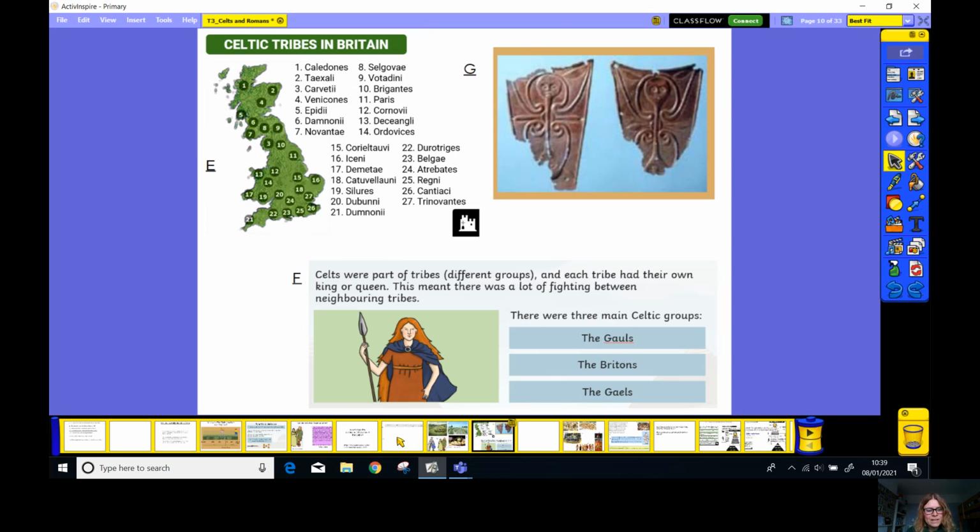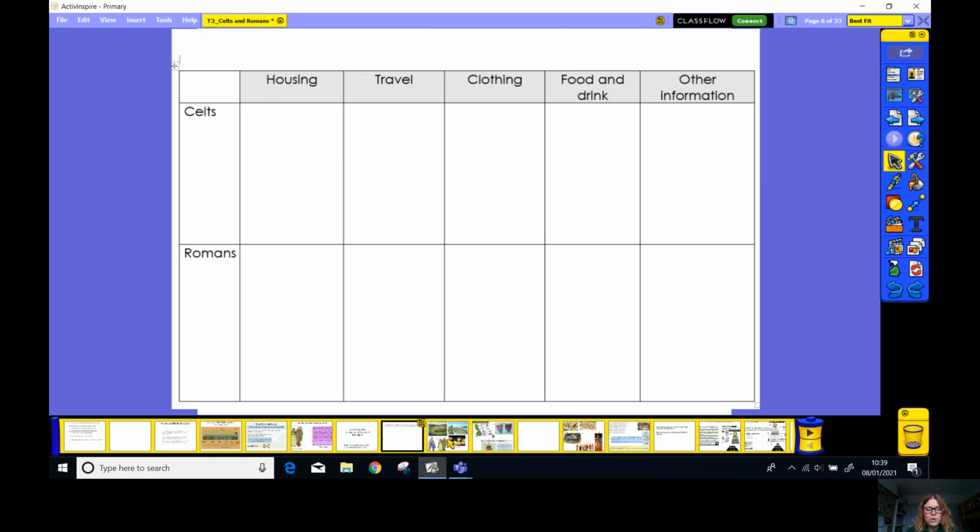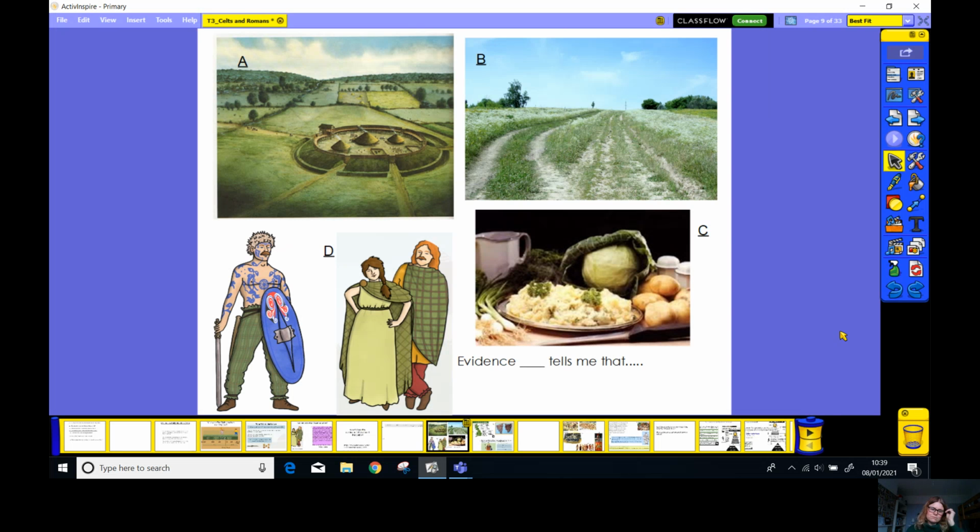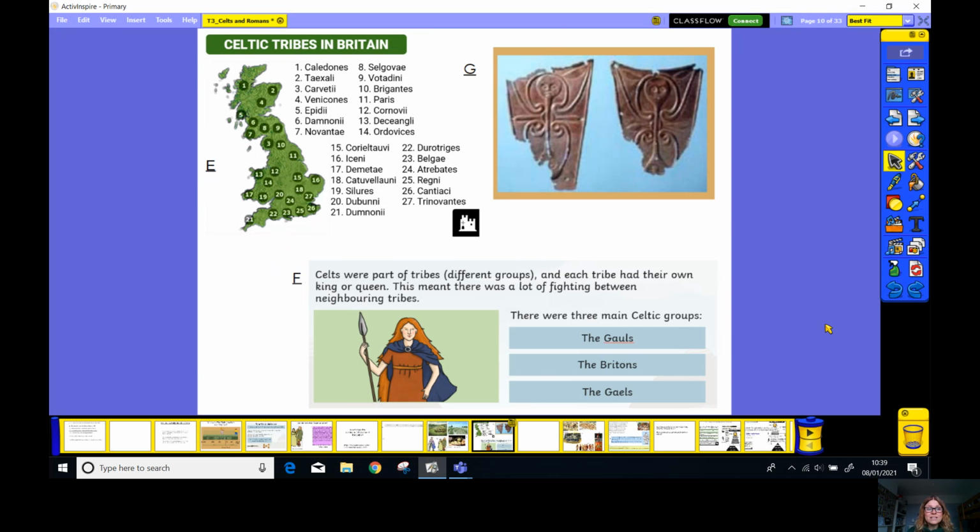Okay, so as you fill in your sheet today, you're going to want to go to the parts of the video and pause and fill in the information. Okay, so look at this section now and pause the video and fill in as much as you can on your sheet. Well done. Now go to these sets of evidence and do the same.